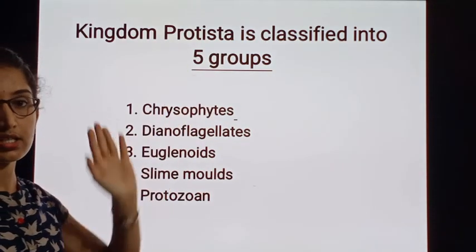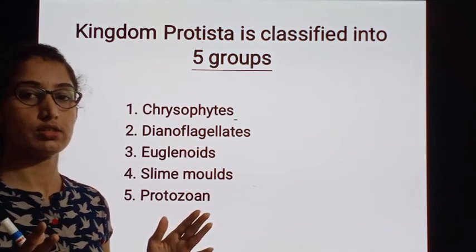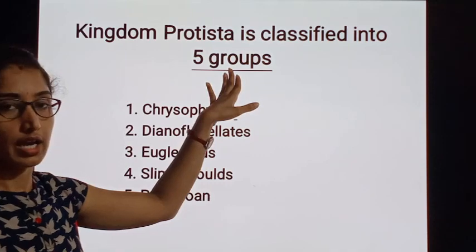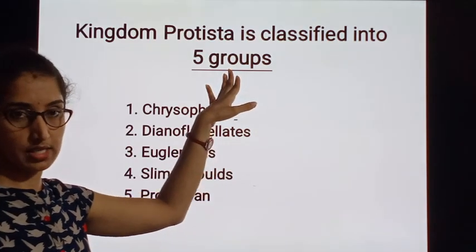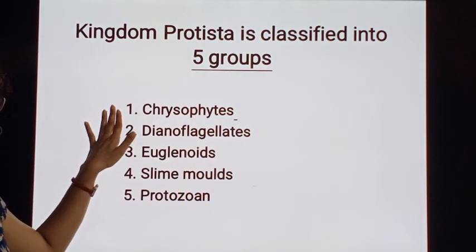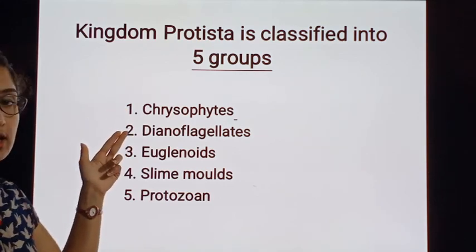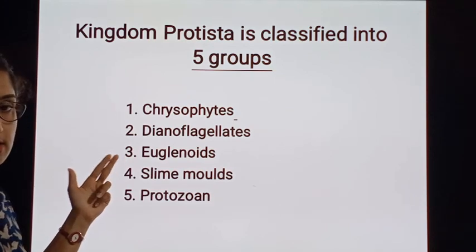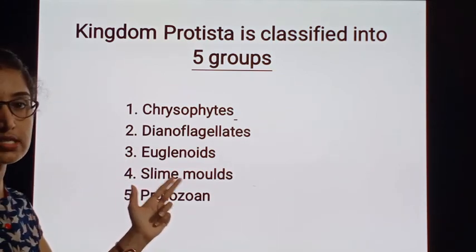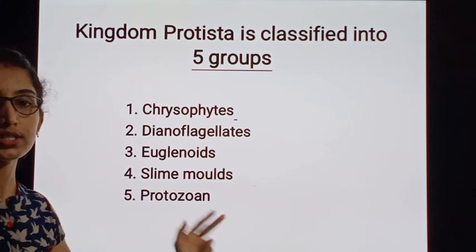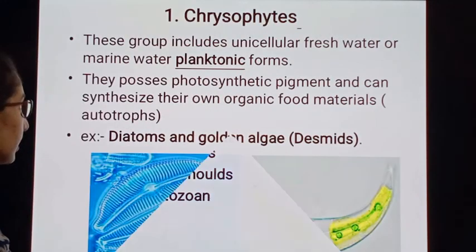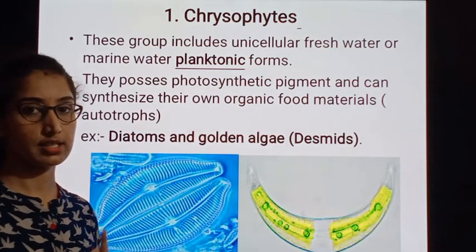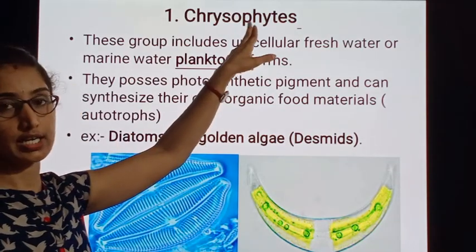Those 5 groups are: the first one is Chrysophytes, the second one is Dinoflagellates, the third one is Euglenoids, the fourth one is slime molds, and the fifth one is protozoans. We shall see the first type in the Protistans, that is Chrysophytes.